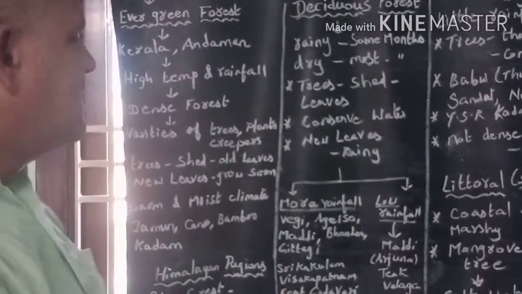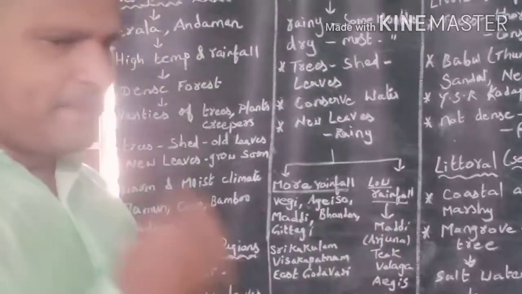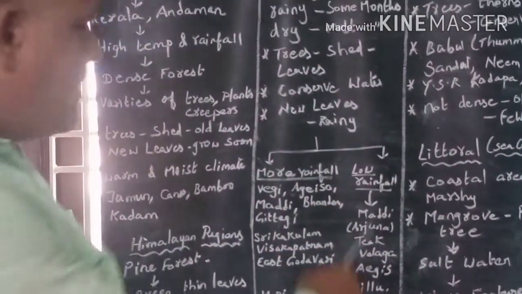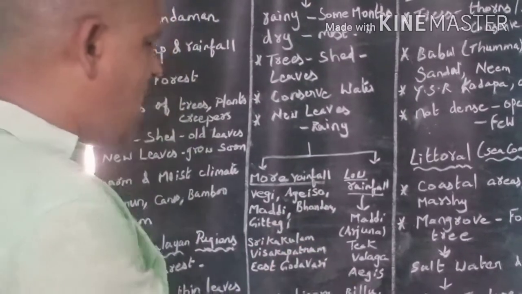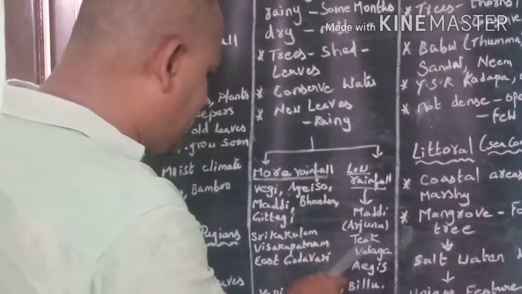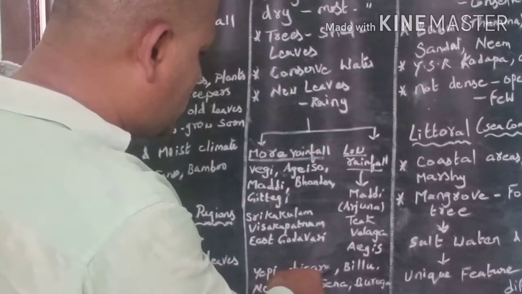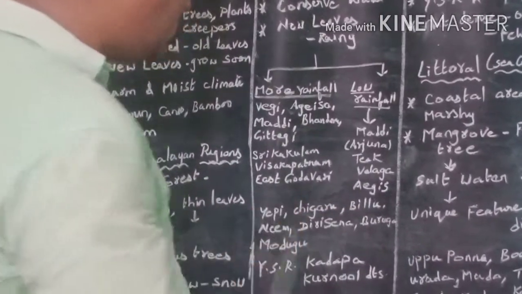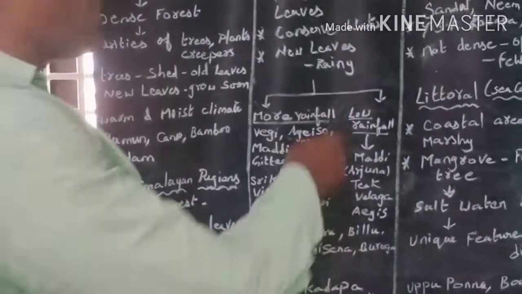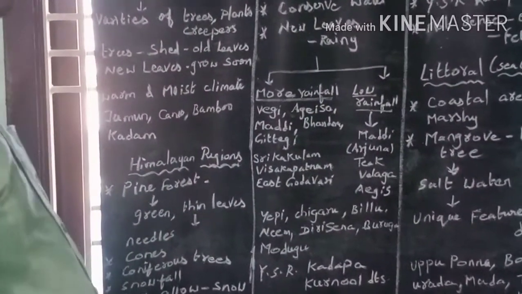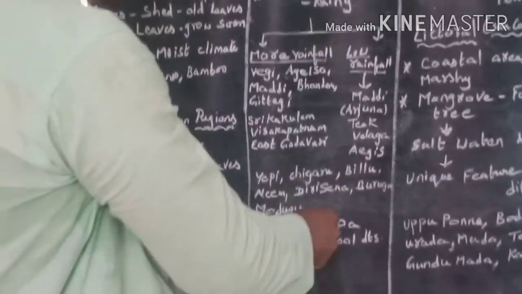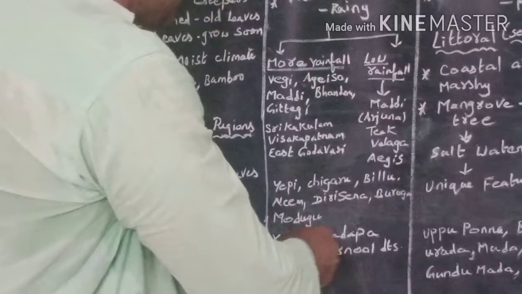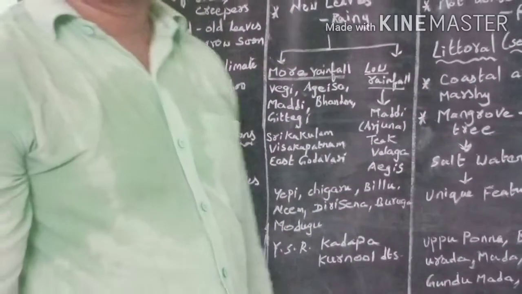Now let us discuss the deciduous forest with low rainfall. What are the trees that grow in deciduous forest with low rainfall? Maddi, other name Arjuna, Teak, Velaga, Aegis, Eppi, Chigaru, Billu, Neem, Dirisina, Buraga and Modagu. This kind of forest is found in YSR Kadapa and Kurnool districts.